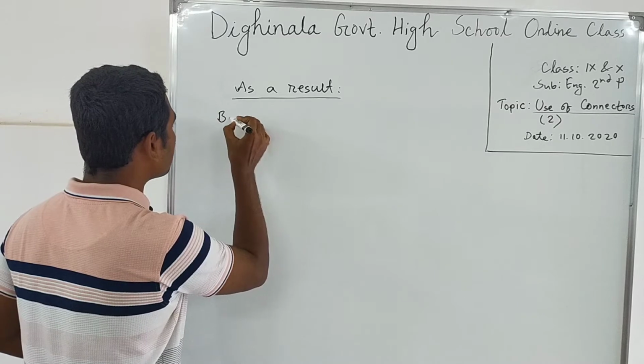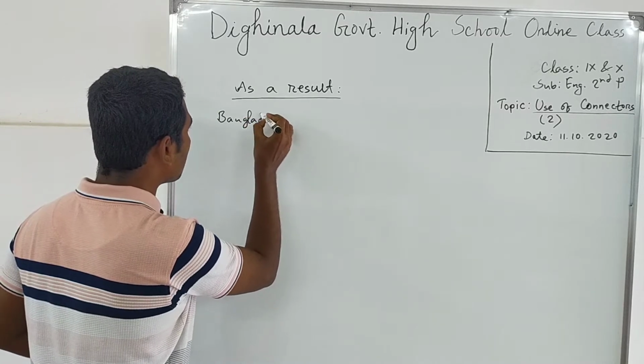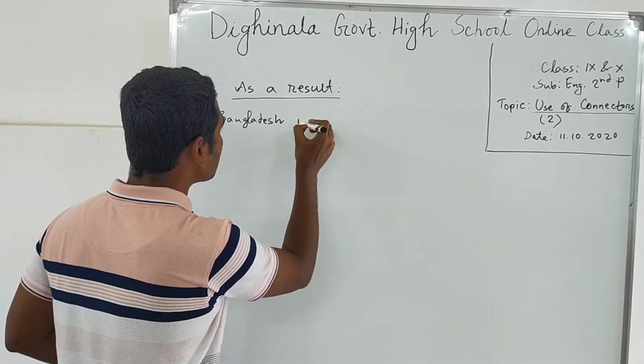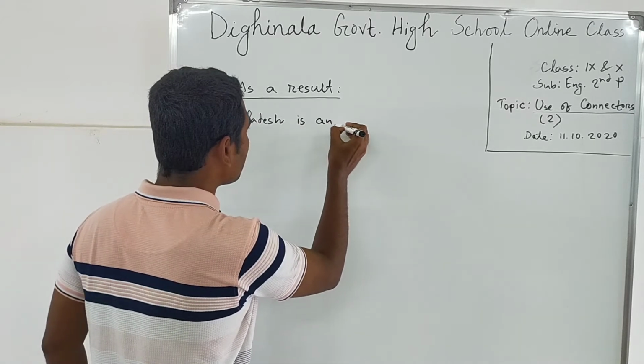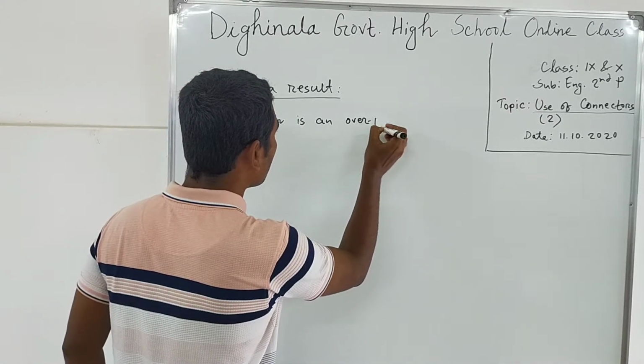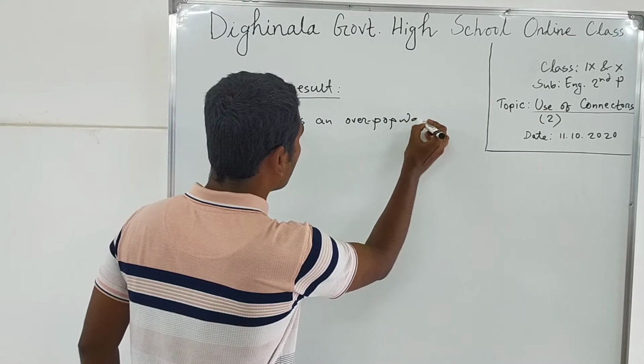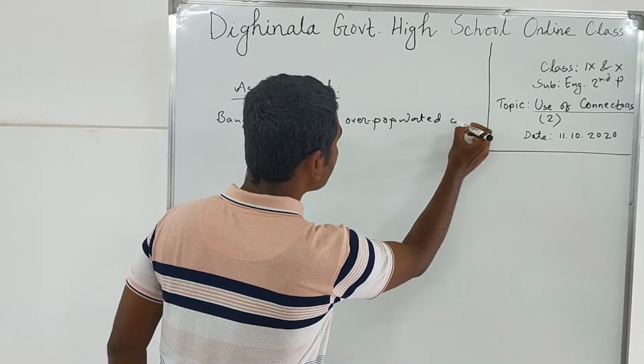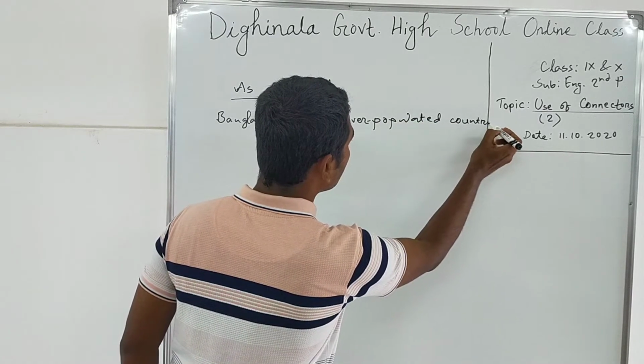If I write, Bangladesh is an overpopulated country.